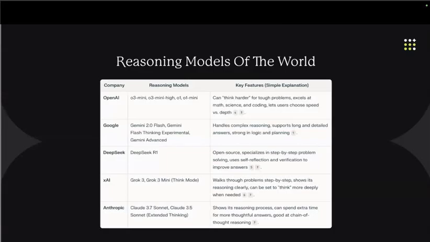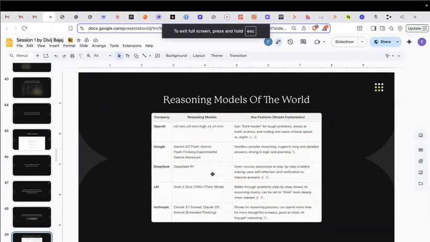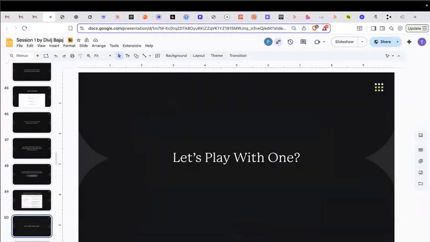And if you don't know about DeepSeek, it is really a great reasoning model. I'll demonstrate one query on DeepSeek only. The reason is it is free, and it was the first model to come up with this kind of reasoning architecture. There are some algorithms like GRPO that I'll not go into, it's tech stuff. But if you're following the news, it shook the entire Silicon Valley when the news was out, because it is cheaper, open source, and all the tech giants bled when this news came out. So let's play with one and understand which tasks are suited for my reasoning models.